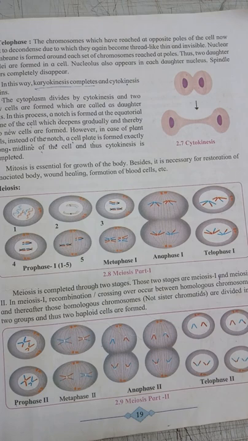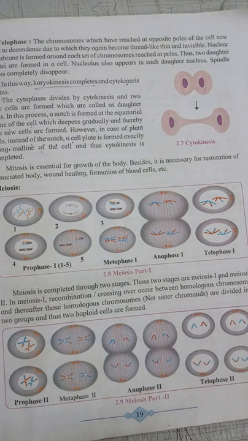In this way, mitosis is completed in the body of a living organism. This mitosis is essential for the growth of the body. It is necessary for restoration of an emaciated body, wound healing, formation of blood cells, etc.